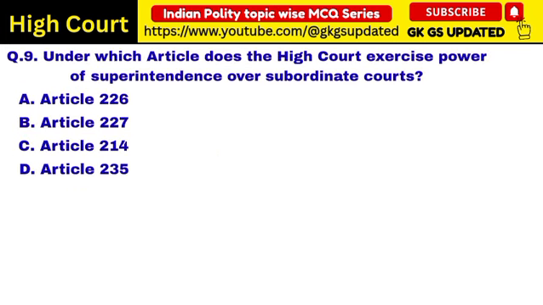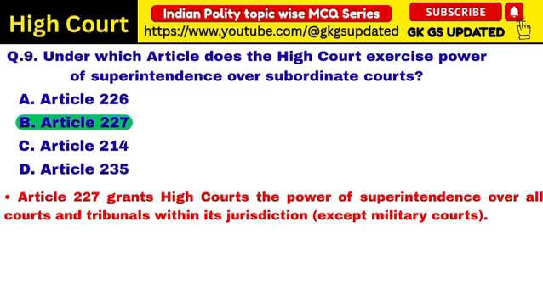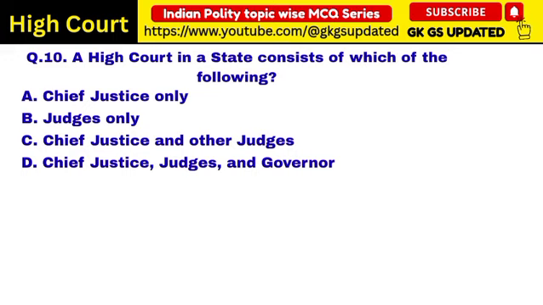Next question. Under which article does the High Court exercise power of superintendence over subordinate courts? Correct answer: Article 227. Article 227 grants High Court the power of superintendence over all courts and tribunals within its jurisdiction. Next question. A High Court in a state consists of which of the following?